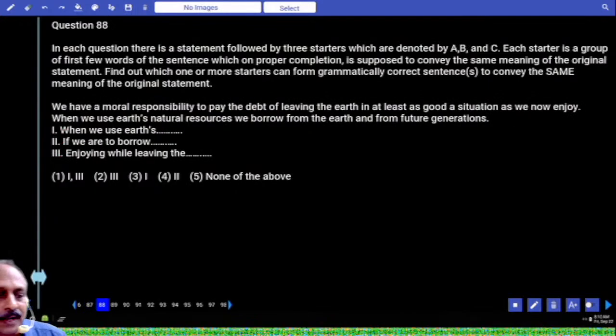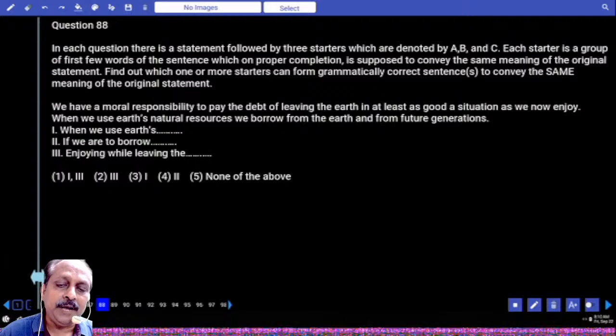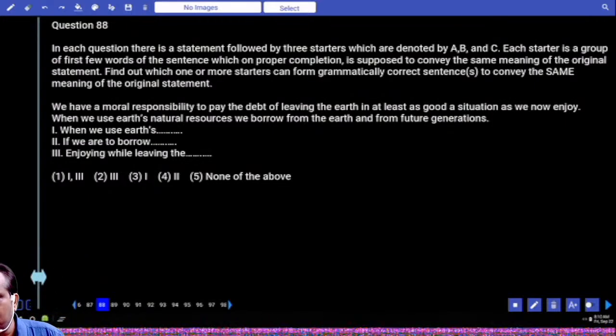E-learning. We have a moral responsibility to pay the debt of leaving the earth in at least as good a situation as we now enjoy. When we use earth's natural resources, we borrow from the earth and from future generations. It talks about what? We have a responsibility. Why do we have a responsibility? Because we are borrowing from the earth and we are borrowing from future generations.